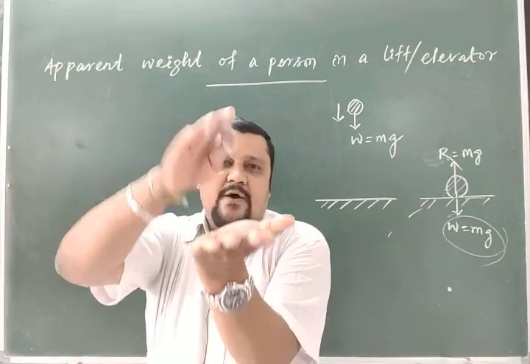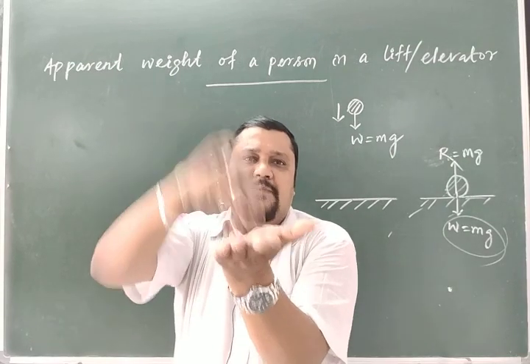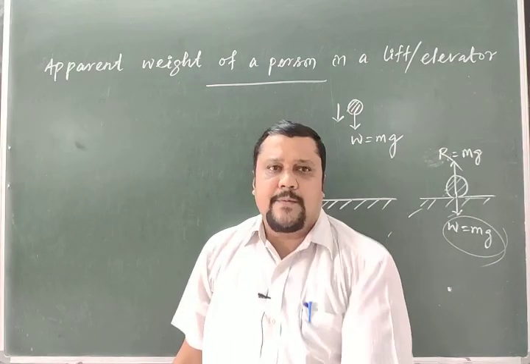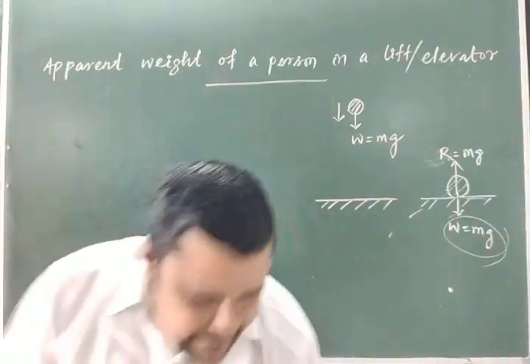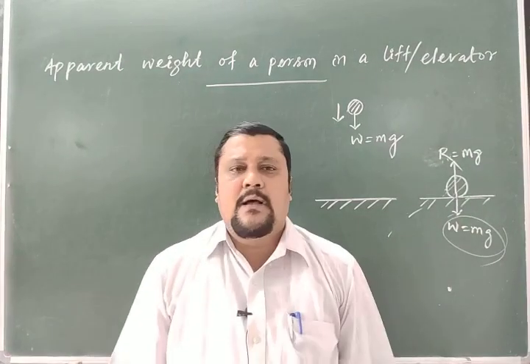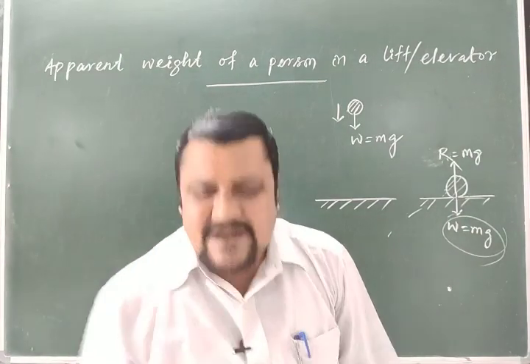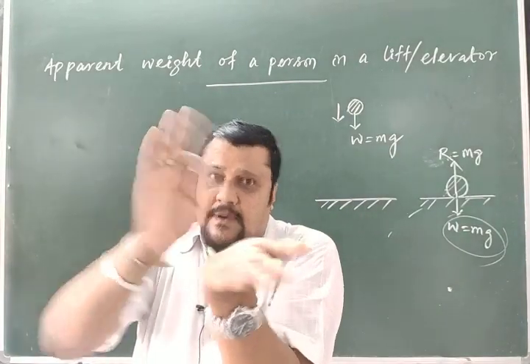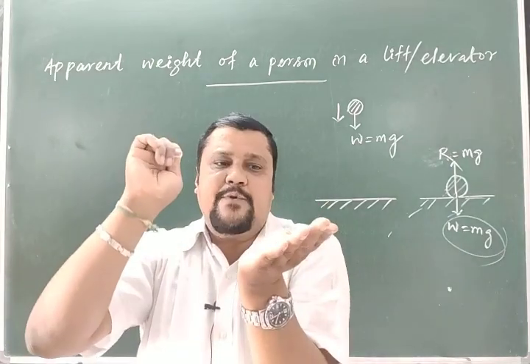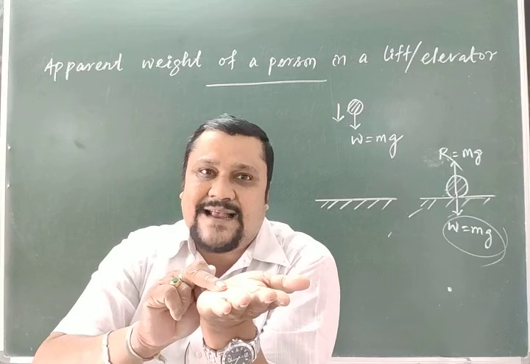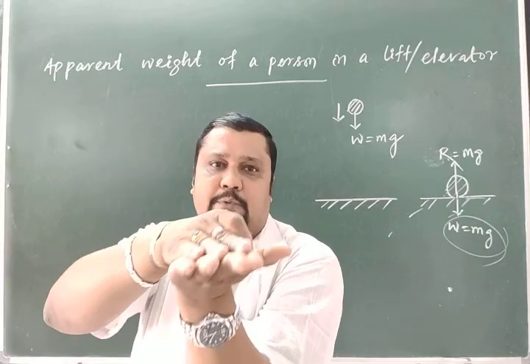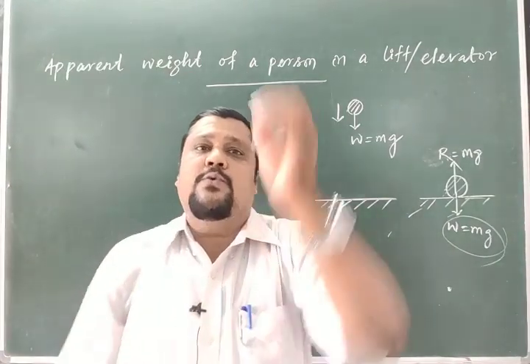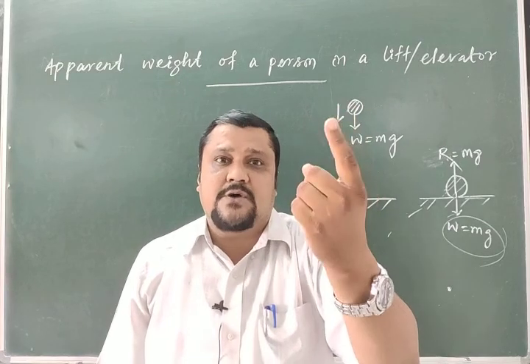A book is lying on the table. The weight of the book is vertically downward, so the book should come down and be attracted toward the center. But because of this table, now we cannot say that, because the table is there. From the physics point of view, we will say that there is another force acting on this book which keeps the book on the table, and that force, if the book is not falling, is equal to the weight of the book, and that force is called the normal reaction.